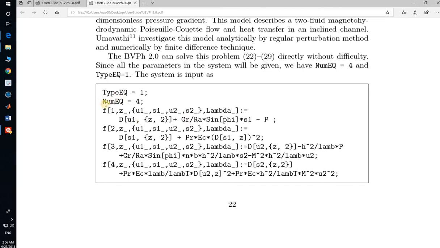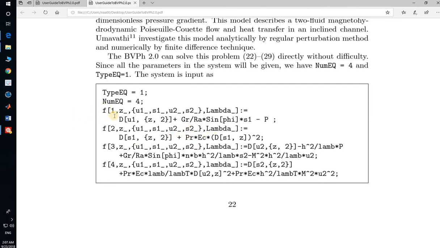If there is any parameter that we don't know, in that case we write type equation equal to 2. Now the second one is the number of equations. There are 4 equations. We write all of these. This is the pattern to write down all the equations. First one is f1 of z, u1, s1, u2 and s2. There are 4 unknowns involved, that is u1, u2, s1, s2, and lambda. This is the first equation. We write it in this form. Second equation we write like this.